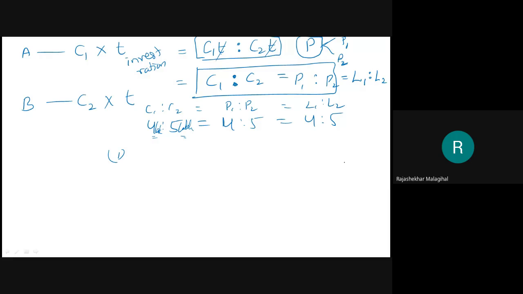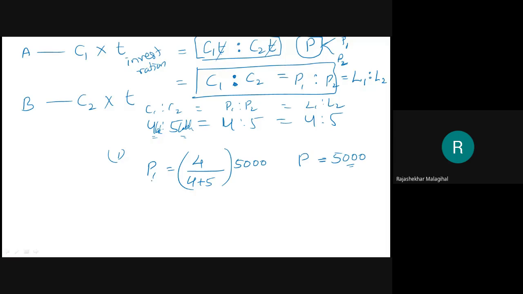Now let us consider the profit is 5,000 rupees. This is the total profit P. Then P1, his share, will be 4 divided by 4 plus 5, into 5,000.